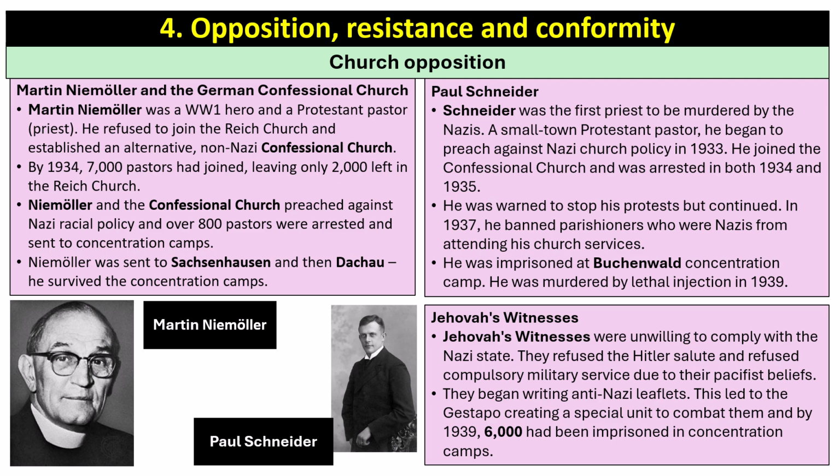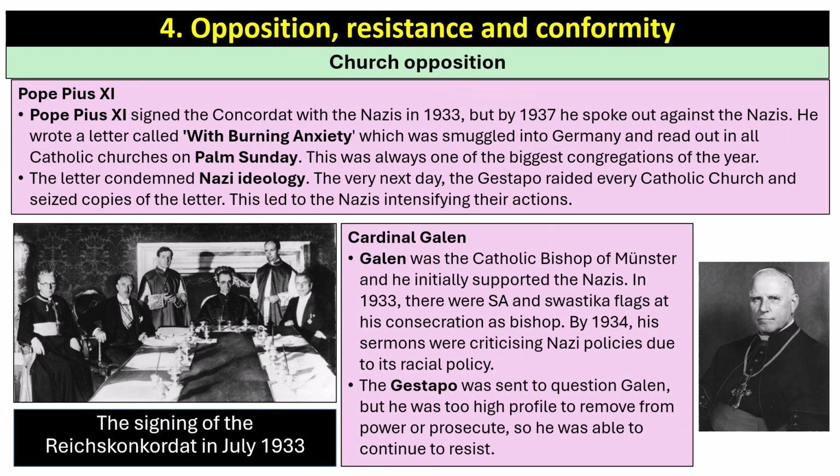Jehovah's Witnesses were unwilling to comply with the Nazi state. They refused the Hitler salute and refused compulsory military service due to their pacifist beliefs. They began writing anti-Nazi leaflets. It led to the Gestapo creating a special unit to combat them. By 1939, 6,000 had been imprisoned in concentration camps.